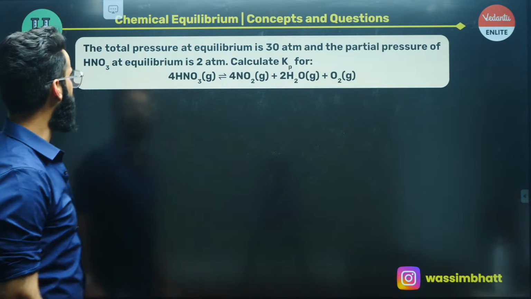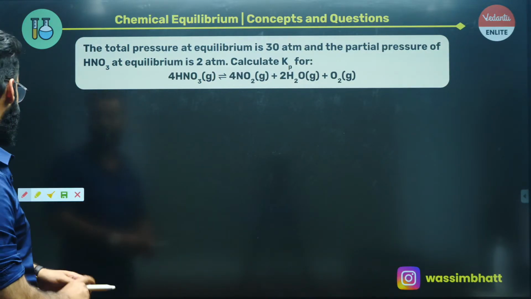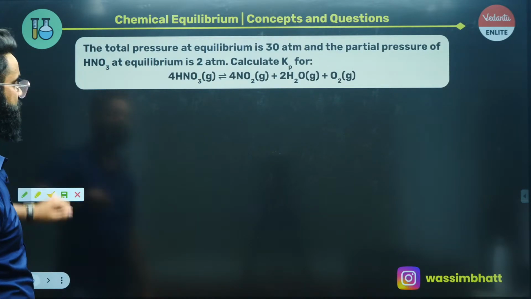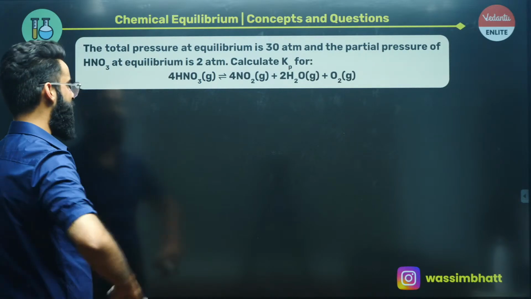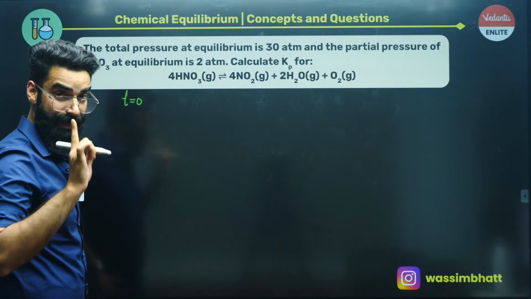Okay, look at this particular question again. The question says the total pressure at equilibrium is 30 atm. All right. And the partial pressure of HNO3 at equilibrium is 2 atm. Calculate Kp for the reaction. See guys, how am I going to do it? First thing, I'll assume at time t is equal to 0.